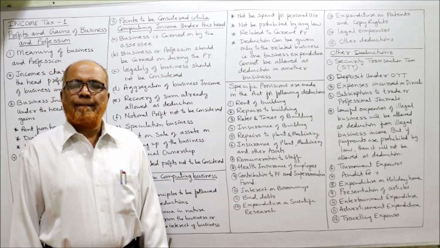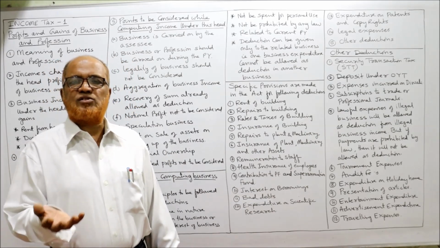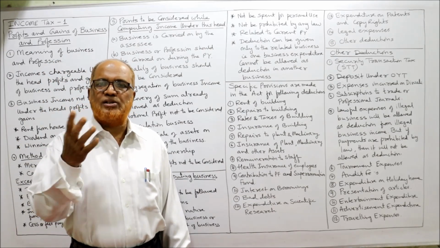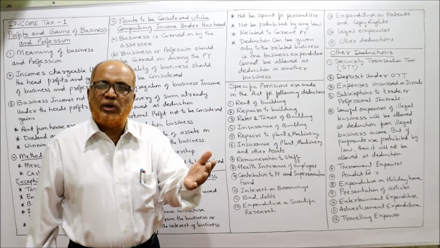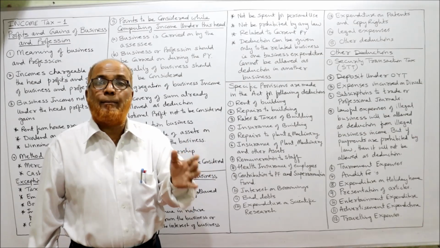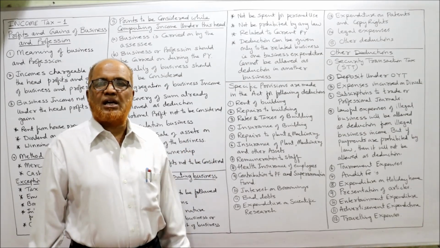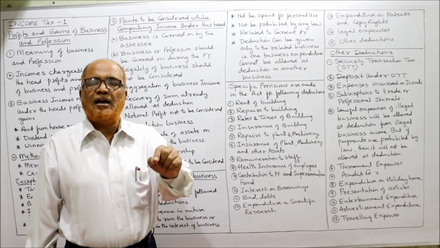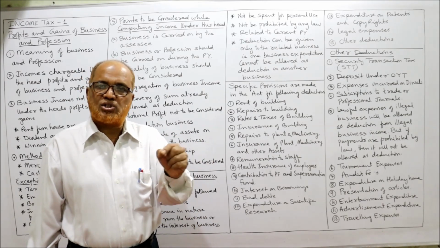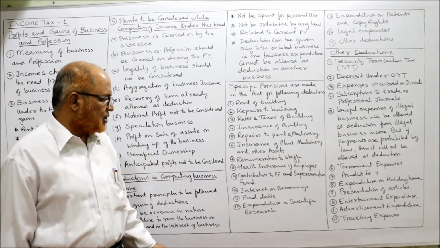Interest on borrowings. Sometimes the assessee may borrow funds from individuals or banks or financial institutions or government, like that. So interest, even if it is due, it will be allowed as deduction. But if the loan is taken from banks or financial institutions, then in that case, interest paid will be allowed, interest due will not be allowed as deduction.